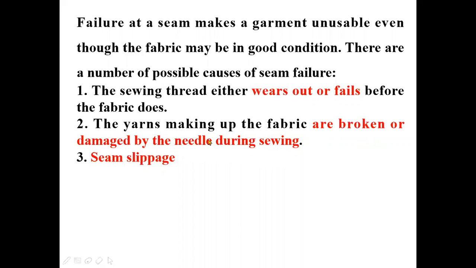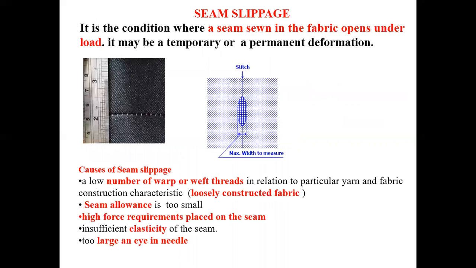Otherwise, if the needle size is inappropriate with respect to the fabric, then there may be a chance of damage of the yarn, and as a result, there is also a chance of seam failure. And third one is the seam slippage. In this lecture, we will discuss what is the meaning of the seam slippage and how to measure seam slippage.